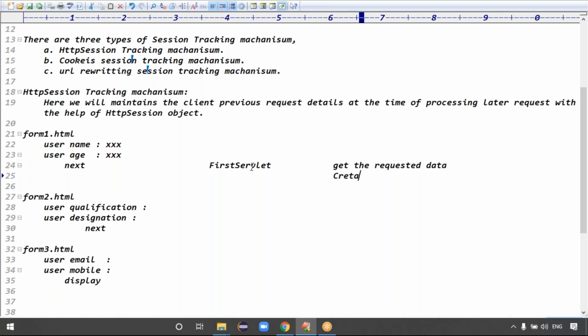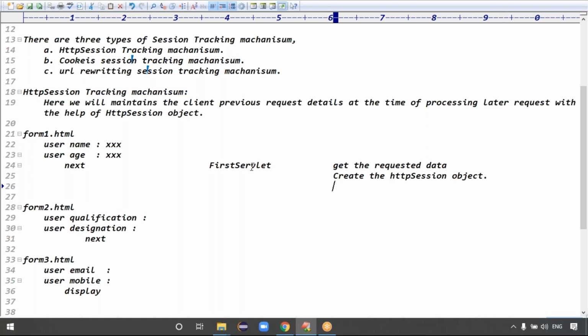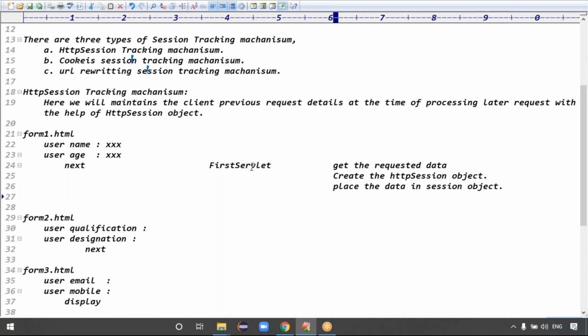That's what. Get the request data. Next one is what? Create the HTTP session object. Guys, get the request data, create the HTTP session object, right? Yes, the statement is clear. Create the HTTP session object and place the data in which object, guys? Session object. Exactly.